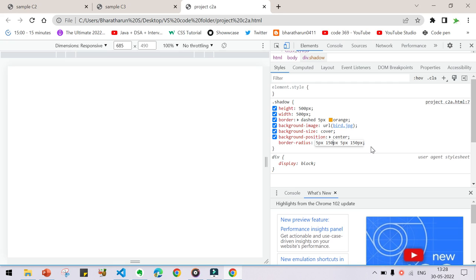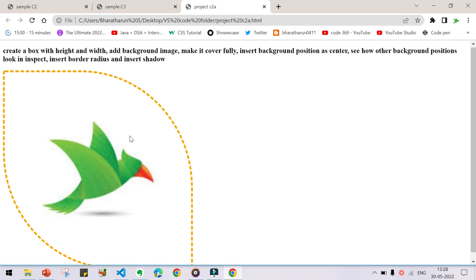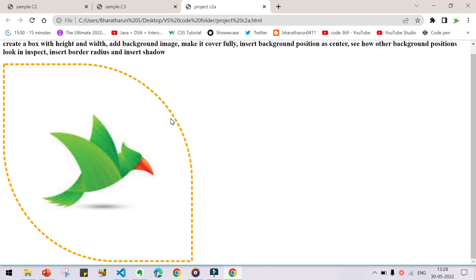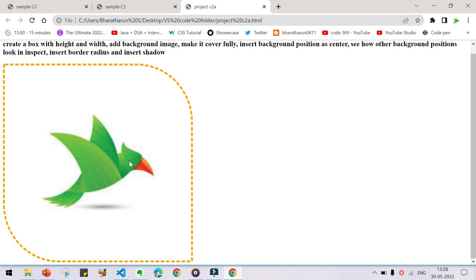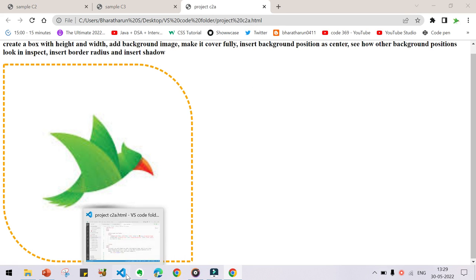If I am giving 300 pixel, how will it appear? Give 300 and press enter. Now just close this. You can see changes here. Okay, you can do it like this also, but the actual code will not be changed here. You can just see how it will appear. When I reload it, the thing will be changed. You cannot change the code here. You can change only in your editor.